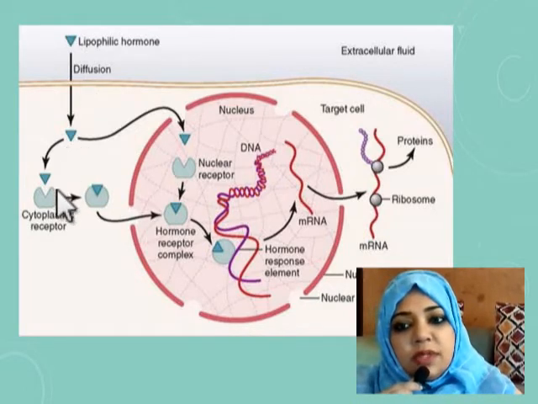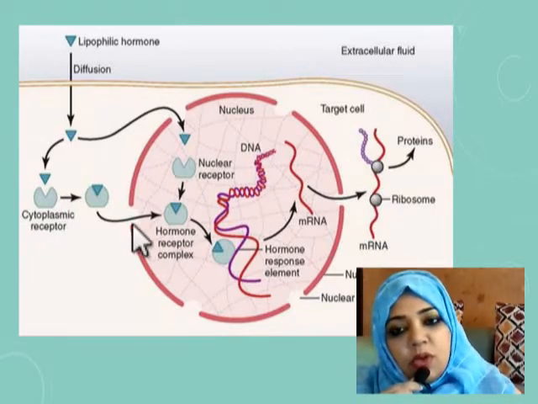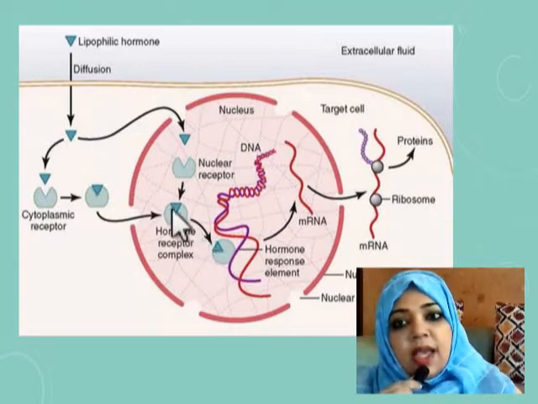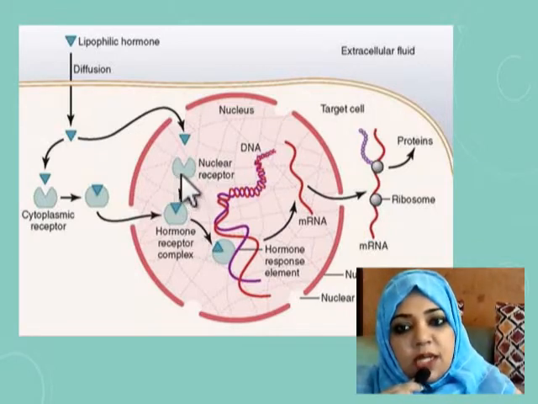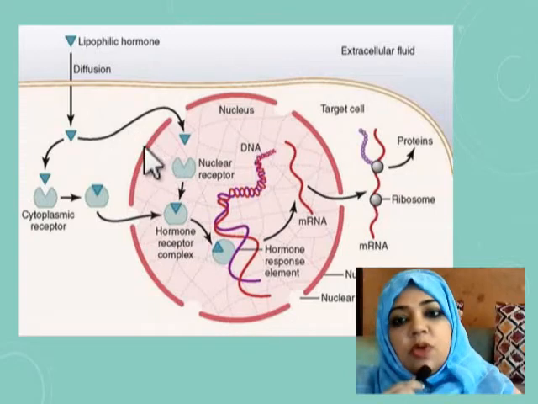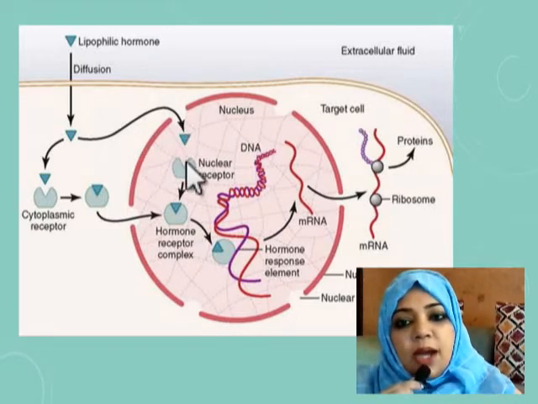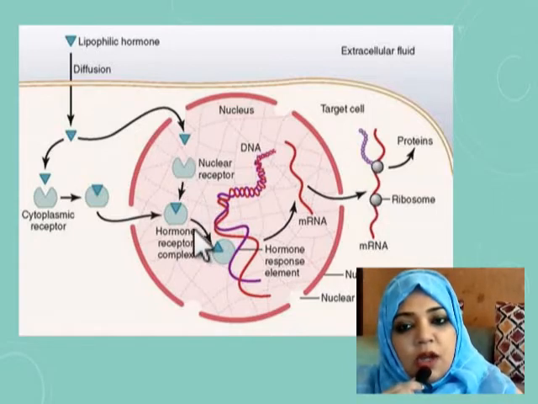When the receptor is in the cytoplasm, the hormone binds with its receptor in the cytoplasm and then they go into the nucleus. And when the receptor is in the nucleus, such as for thyroid hormone, the hormone comes and binds with its receptor and forms the hormone receptor complex.